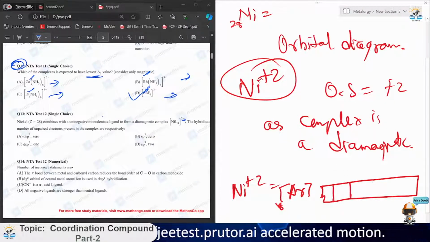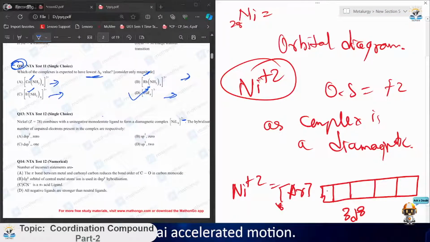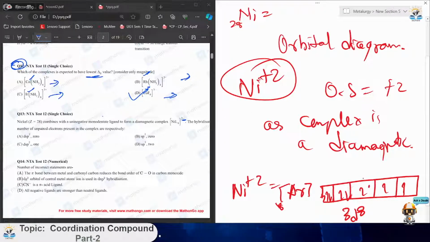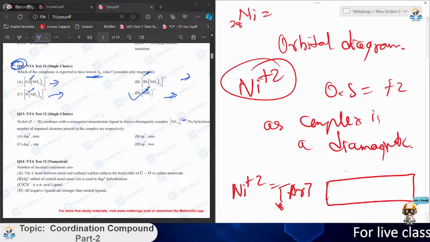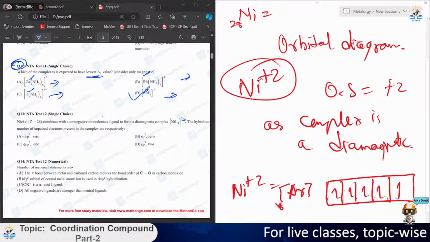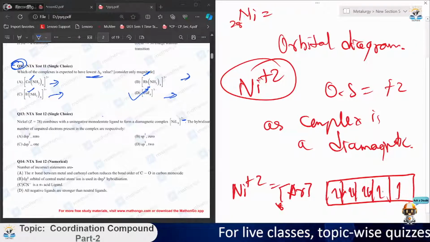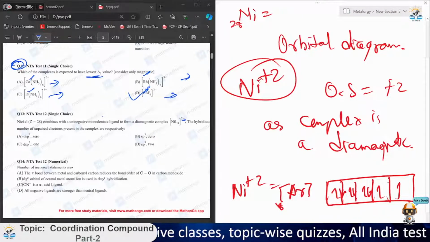First make the 5 d orbitals. First make the general electronic configuration: this one, this one, this one, this one. So this is 5, 6, 7, 8. Eight electrons come inside.